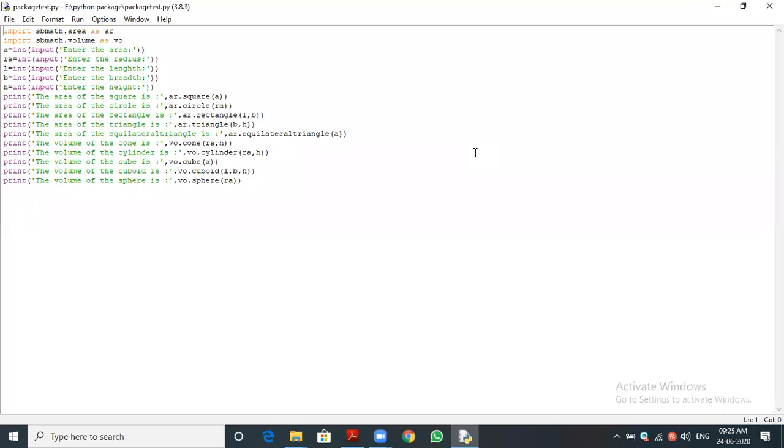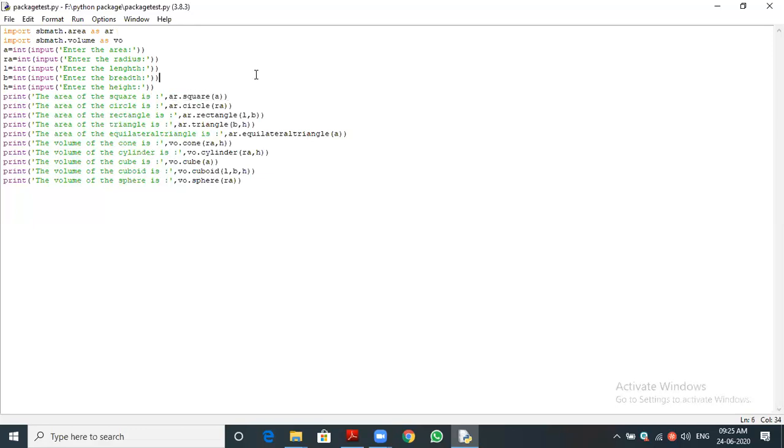As AR, I already said we are setting the alias name. So we can set the alias name for that. For example, wherever I am calling the function, I have to type SBmath.area.square function. Instead of that, I want to type AR. I have to use SBmath.area.square like that, but instead of the big name, I'm giving a small name, that is as AR, the alias name.